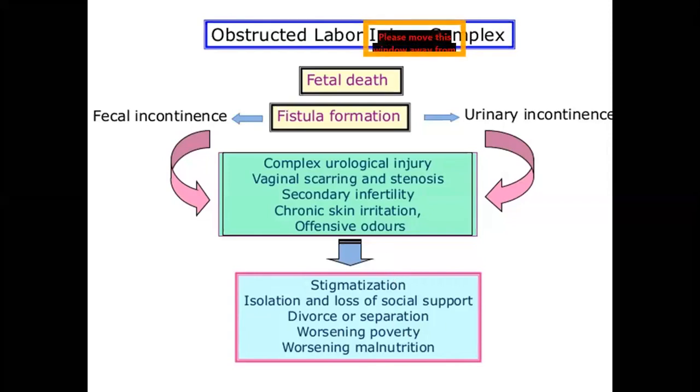So a woman with CPD, obstructed labor, fetal death, develops fistulas, and because of that she will develop secondary infertility, and because of incontinence, social stigmatization and breaking up of the family and worsening of poverty and malnutrition.